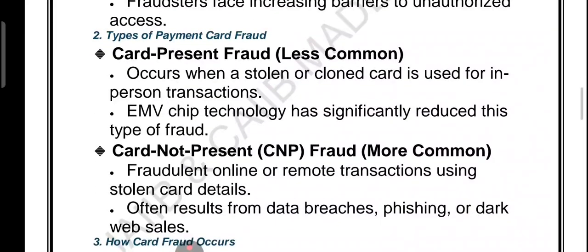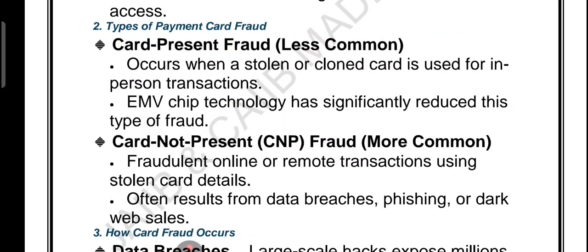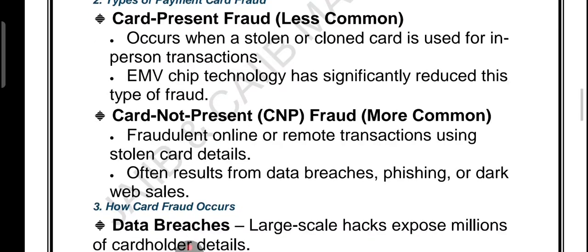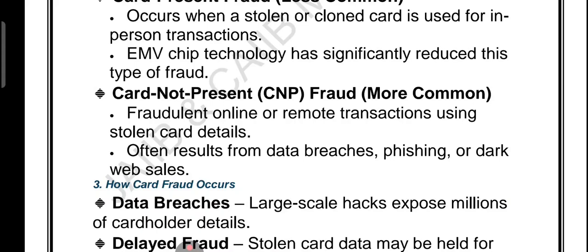Types of payment card fraud. First of all, we have card present fraud, which is less common. Stolen or cloned cards are used in person. EMV chip technology has reduced this a lot. Then we have CNP, card not present fraud, which is online or remote fraud using stolen card details from data breaches or phishing. This is the most common one.